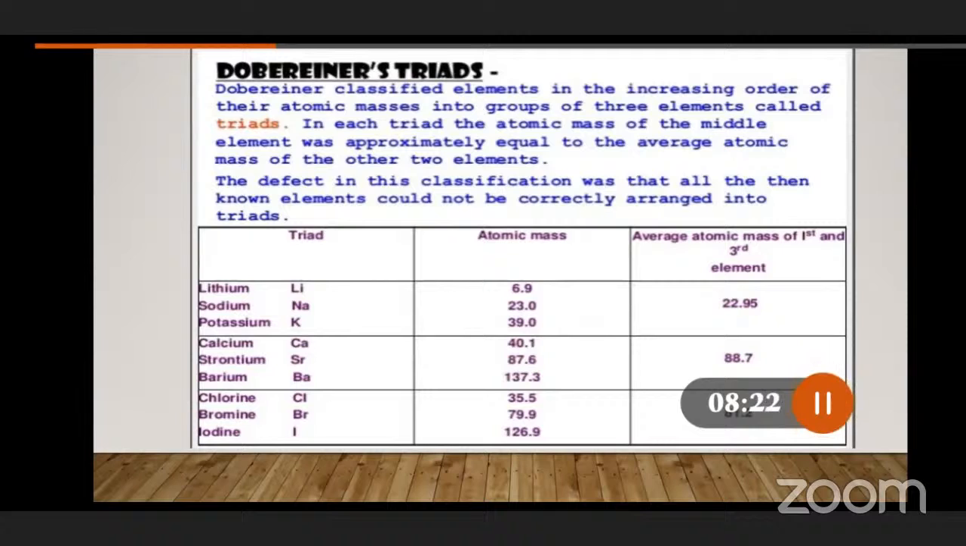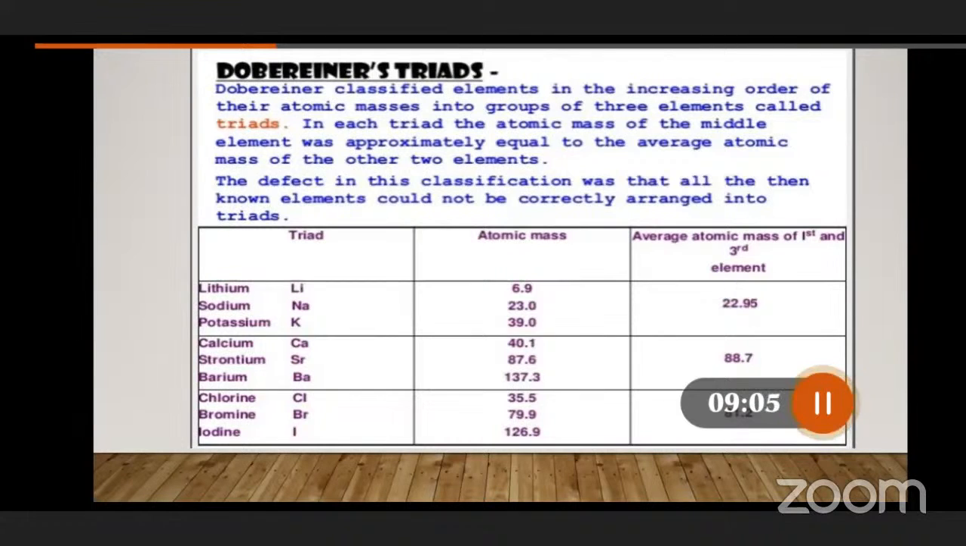What are the defects? Generally, he constructed the periodic table based on the principle of increasing atomic mass. What is the defect? The defect in this classification was that all then known elements could not be correctly arranged into triads. That means only some of the elements were arranged in the form of triads, but not all the elements. If we are doing a work, definitely that work should be finished, and the periodic table he constructed should be applicable for all the elements. This did not happen. Because of that reason, this law has some limitations, some drawbacks.